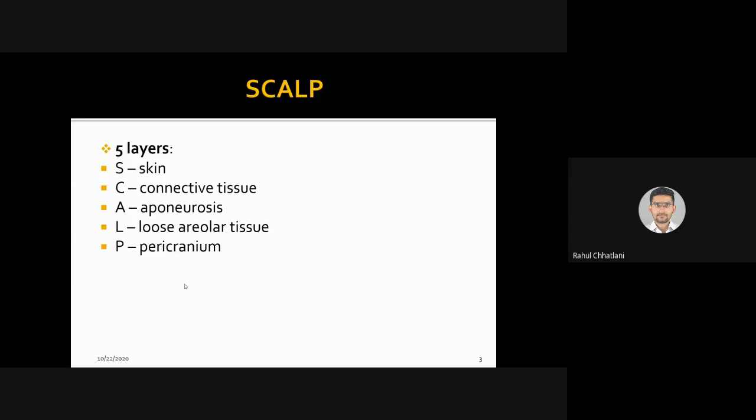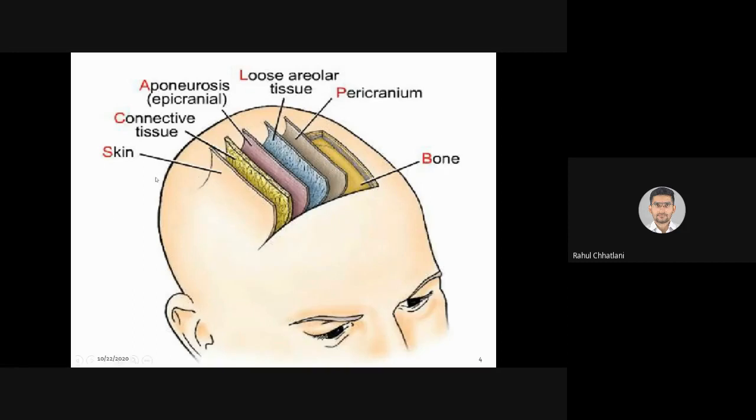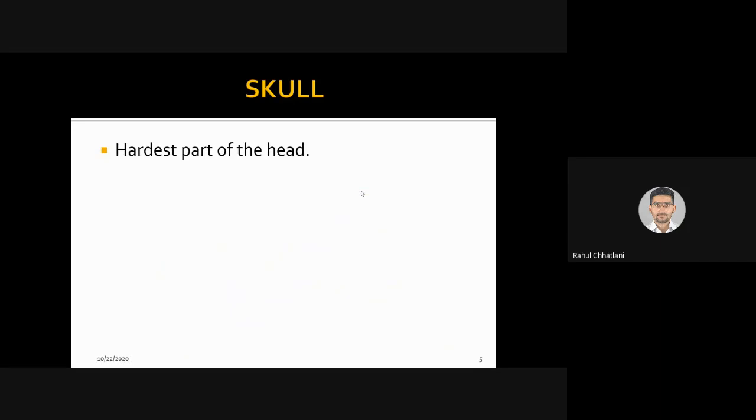You can see it diagrammatically, it can be very easily shown. The outermost layer is the skin. Beneath that is the connective tissue. Then comes the aponeurosis or epicranial layer, loose areolar tissue, pericranium, and last is the bone, that is the skull. The skull is the hardest part of the head. That was the scalp, now coming to the skull.